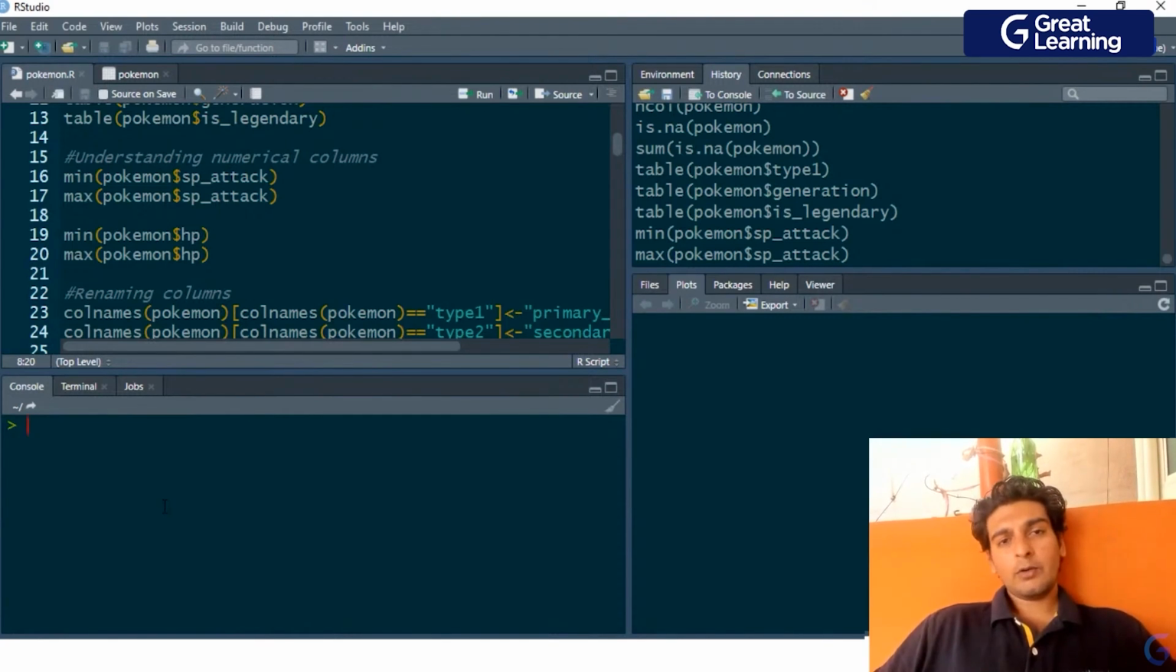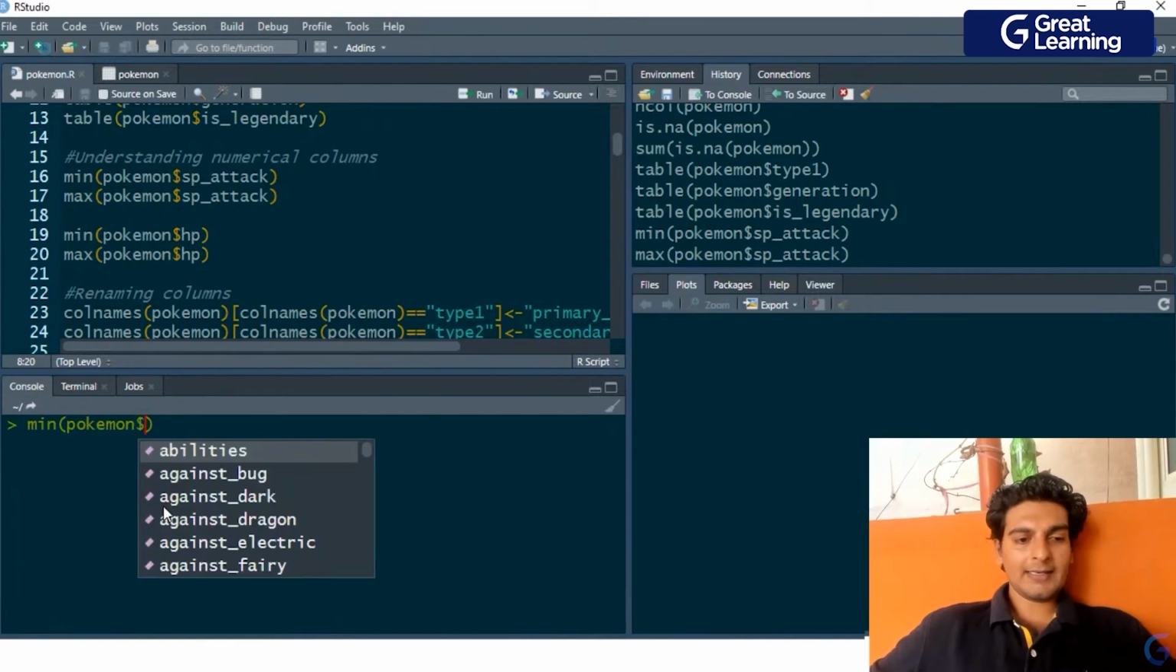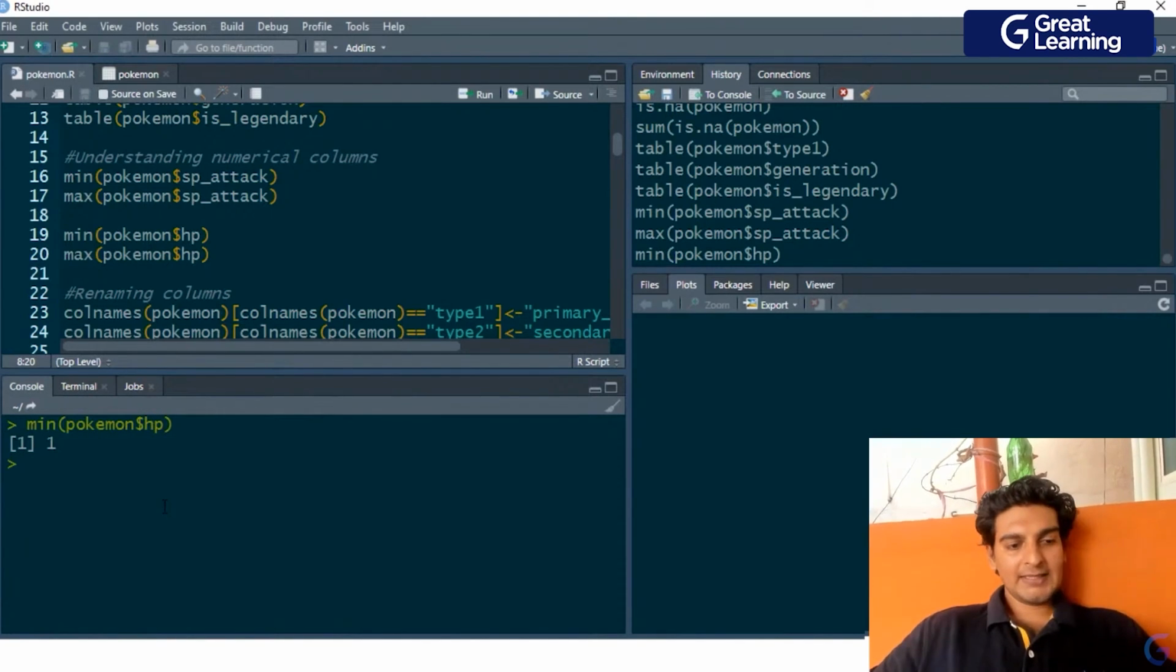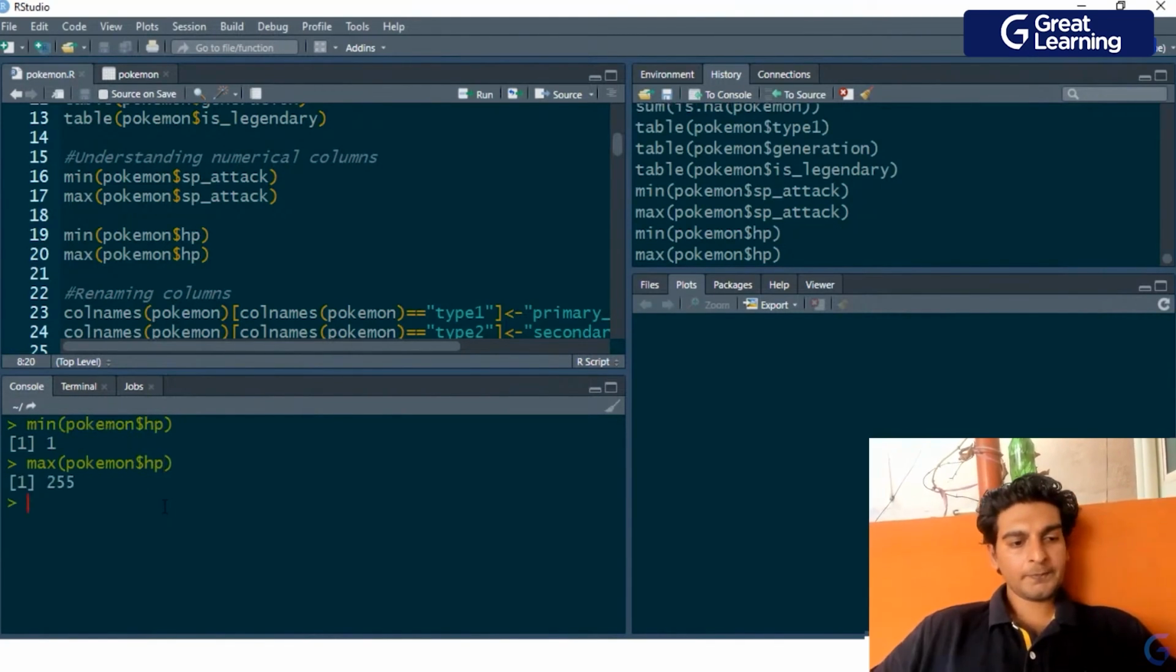Now similarly, I'd want to know the minimum and maximum values of HP of a Pokemon. So here I'll type in min, and I'll pass in the Pokemon data frame over here, and using the dollar symbol I will select the HP column. And we see that the minimum HP of any Pokemon is 1. And let me also find out the maximum value of HP. So here I'll use the max method and I'll pass in Pokemon, and then I'll use the dollar symbol, I'll select the HP column over here, and as you guys see, the maximum value of HP is 255.